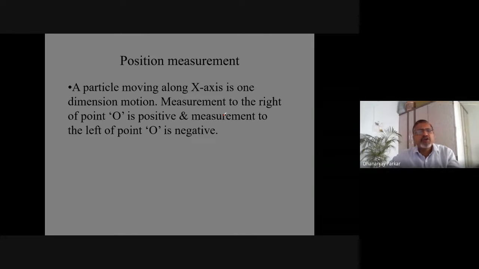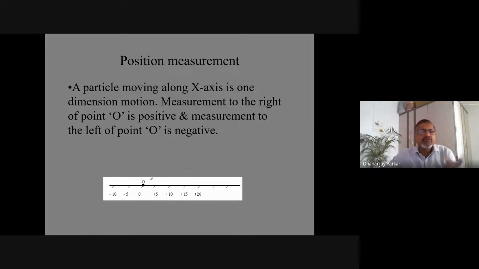So now position measurement, all of you know, this is all 9th class only, so I don't want to go into depth of this. But if a body is in one dimension, the x-axis is only one dimension, so measurement to the right of O is positive and measurement to the left of O is negative. That is also our assumption. We have taken zero as the origin, so whatever is to its right we will consider positive, and whatever is to its left we will consider negative. But if we take the origin at 10, our starting point itself is 10, then what comes to the right of 10 will be called positive. Our original position is this, so we can take it as the origin.